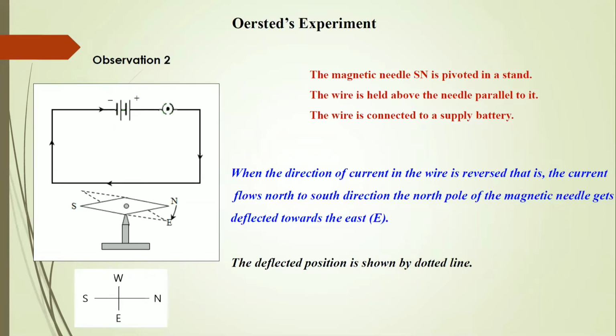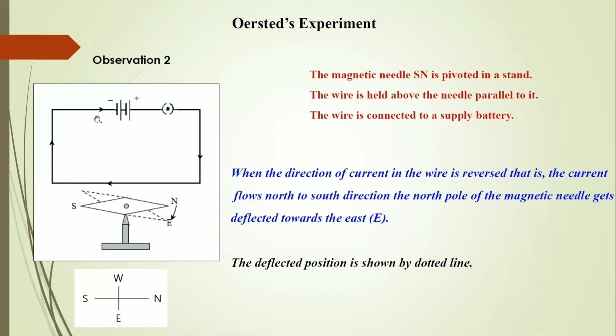He repeated the experiment by just reversing the direction of the current in the circuit. In observation 2, similarly, the wire was held above the pivoted magnetic needle, and by changing the polarity of the source, he flowed the current from north to south.